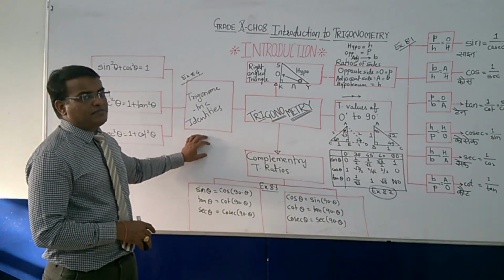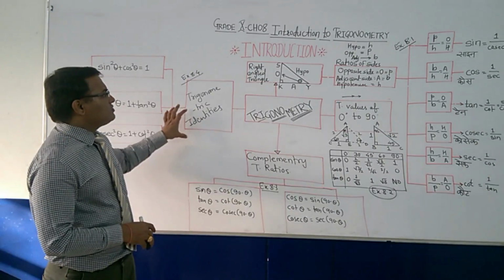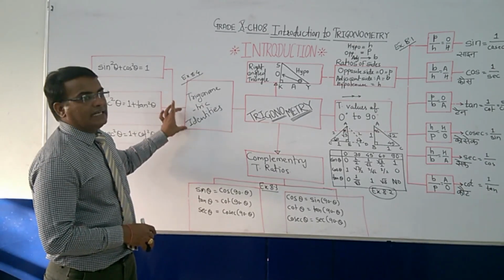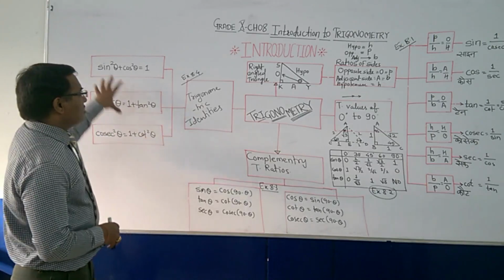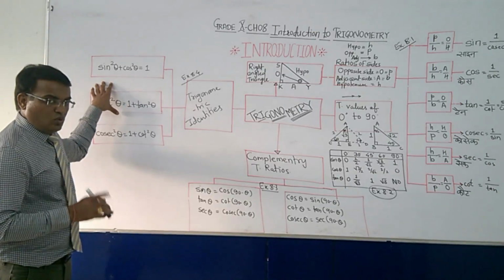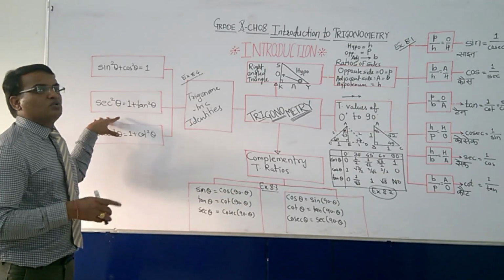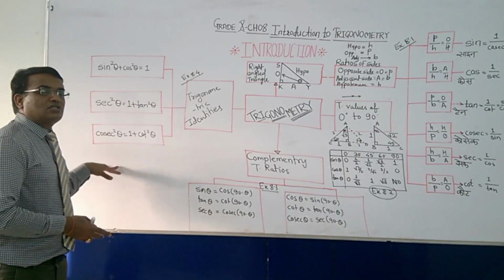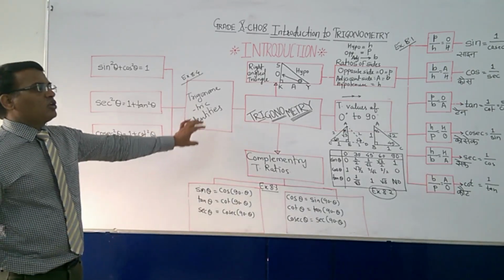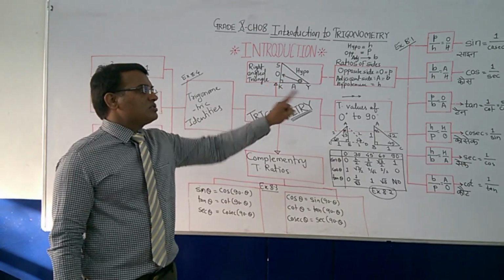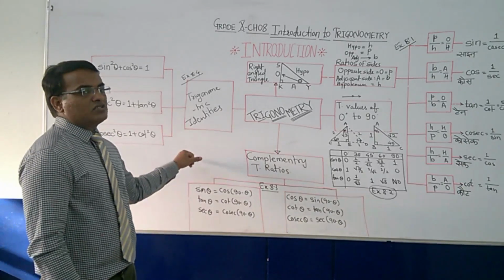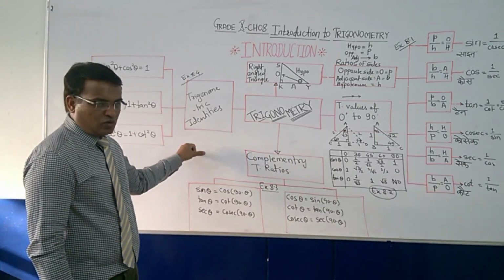Then the fourth and last part, a very important part, is exercise 8.4, trigonometric identities. These are the 3 basic identities: sin square theta plus cos square theta is equal to 1, sec square theta is equal to 1 plus tan square theta, and last, cosec square theta is equal to 1 plus cot square theta. It means trigonometry has only 4 parts: ratios, table values, complementary ratios, and the identities. From identities, 4 marks are 100% sure.